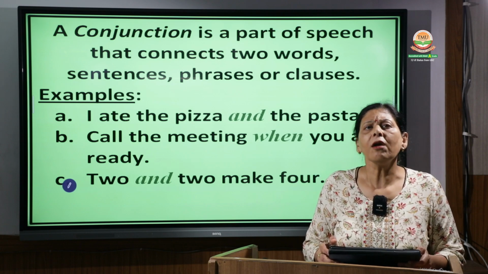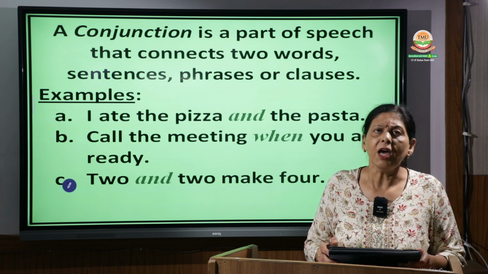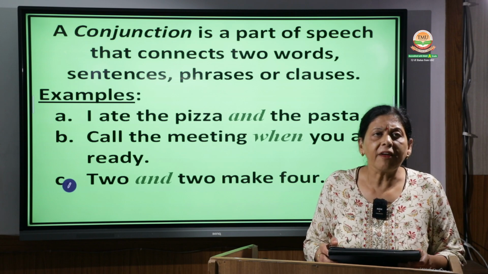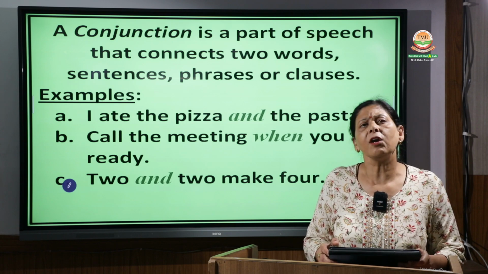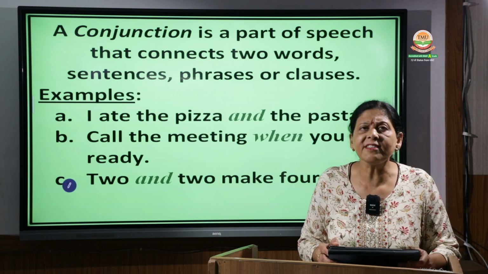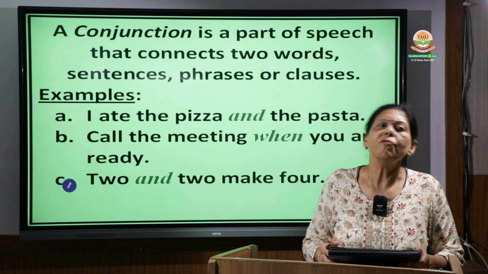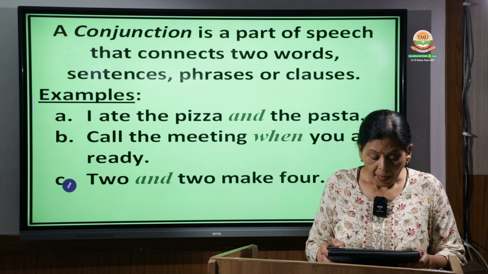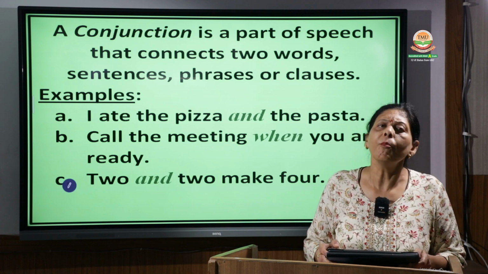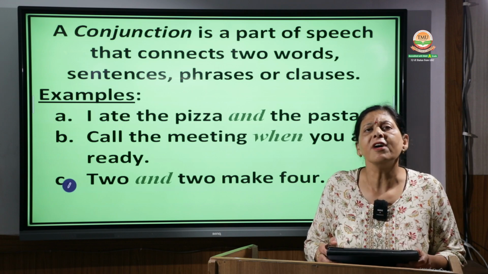Neither Robin nor Lucy completed their work. That means neither Robin completed his work, nor Lucy completed her work. But we can weave them into one sentence by using the conjunction "neither...nor", and we can make one proper sentence. Then the next one is: 2 and 2 make 4. Okay, so these are some very common examples of conjunctions.